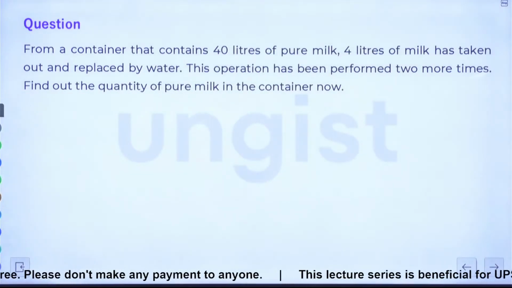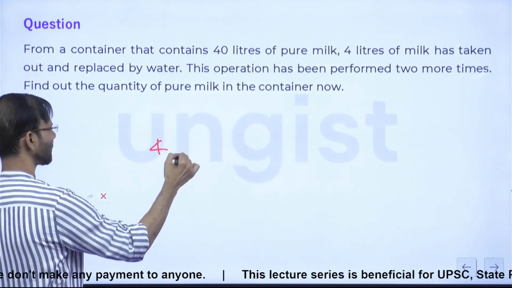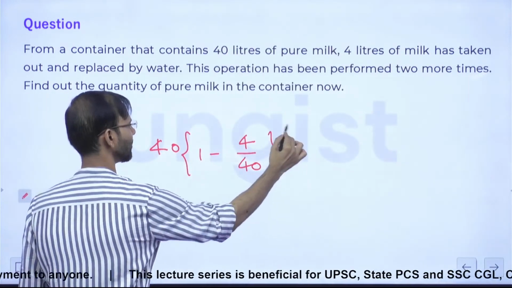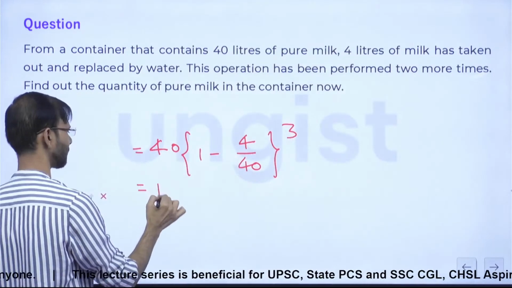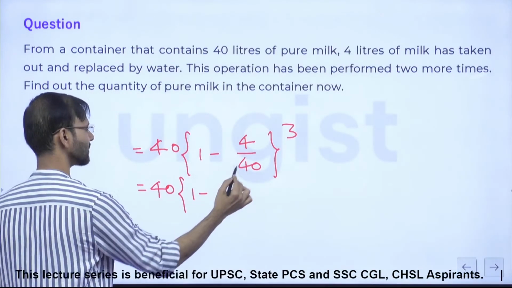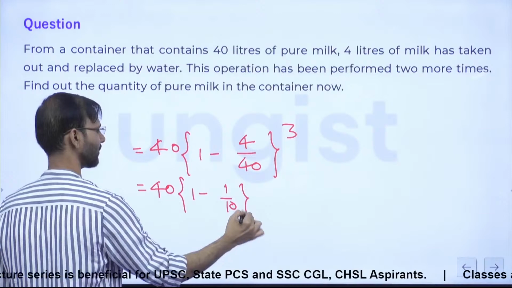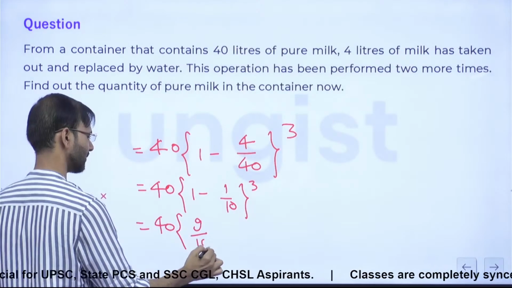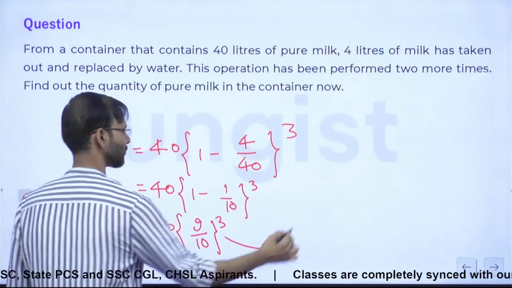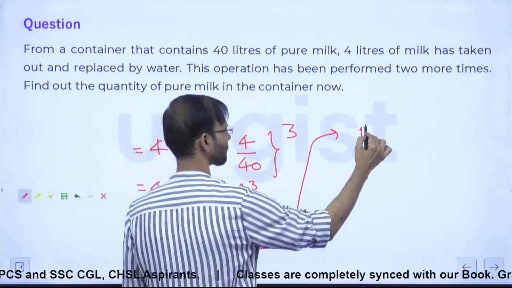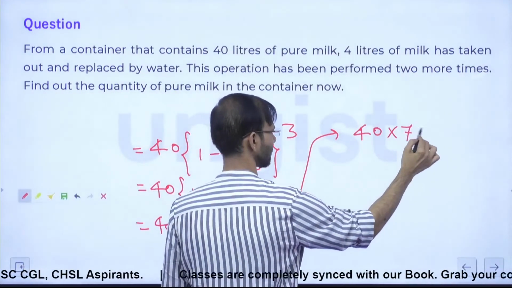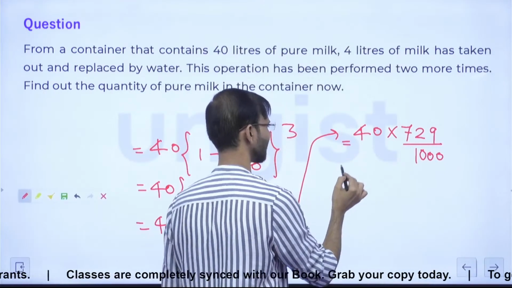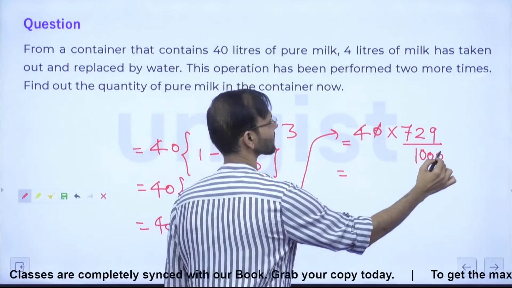Guys, just look at this. Let me do it here. 40, 1 minus 4 by 40 raised to the power 3, right? So 40, 1 minus 1 by 10 raised to the power 3. So 40, 9 by 10 raised to the power 3. Guys, what is 9 cube? 729. Yes, correct. So you can cancel this.